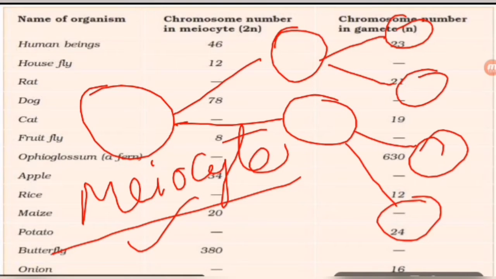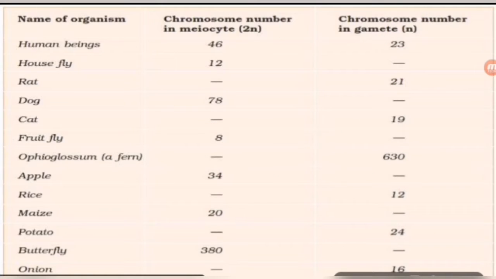Okay, so the number of chromosomes, I told you earlier, because this is meiosis cell division. So in gametes, the number of chromosomes is half that of its mother cell. So if the number of chromosomes is 2n in the mother cell or meiocyte, the number in gametes will be a single n. So here is the chart of NCERT. Let's find out the chromosome number in meiocytes as well as in their gametes.